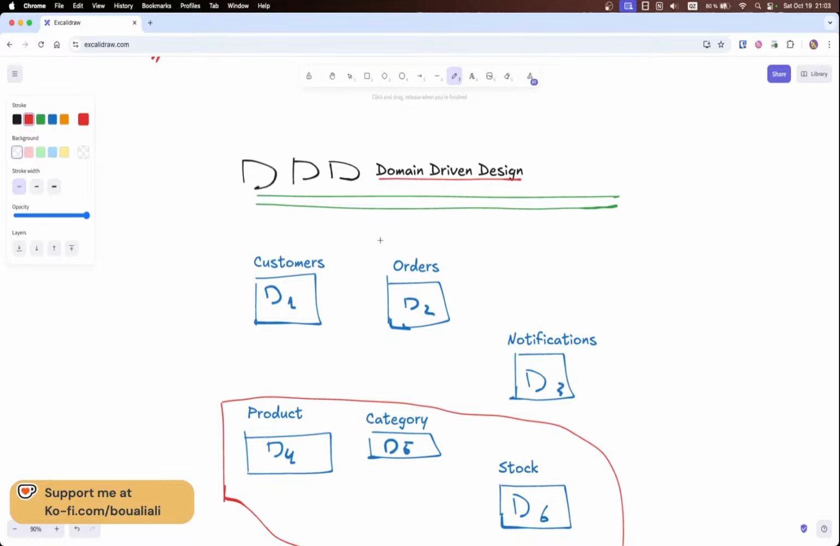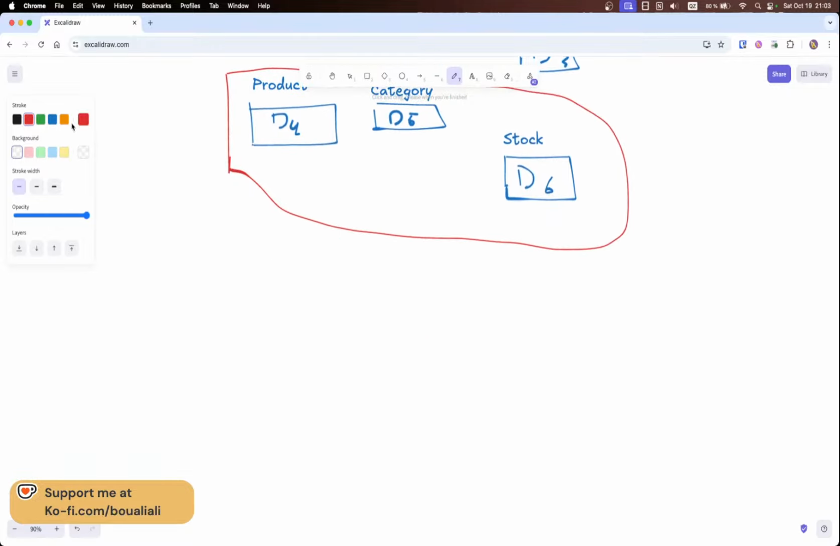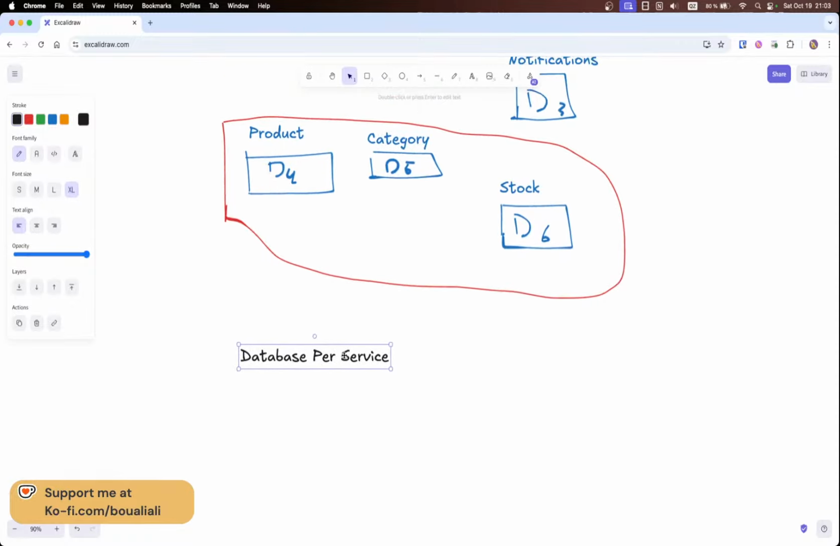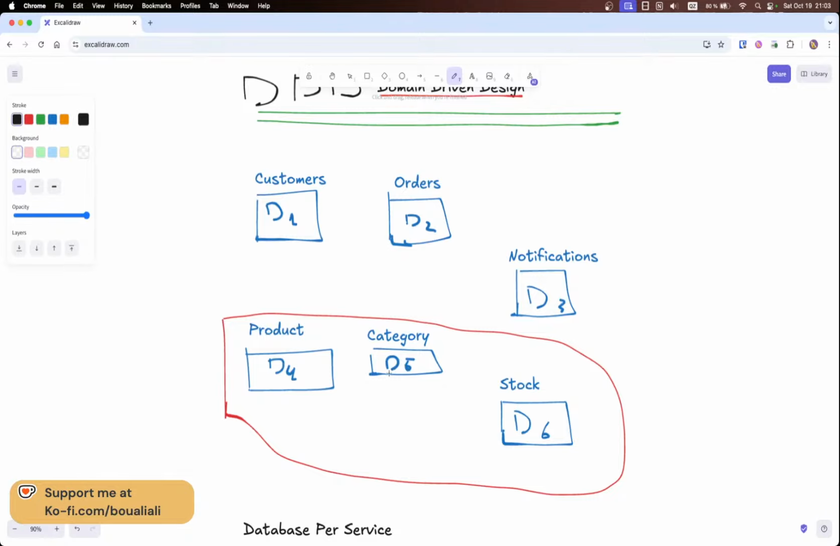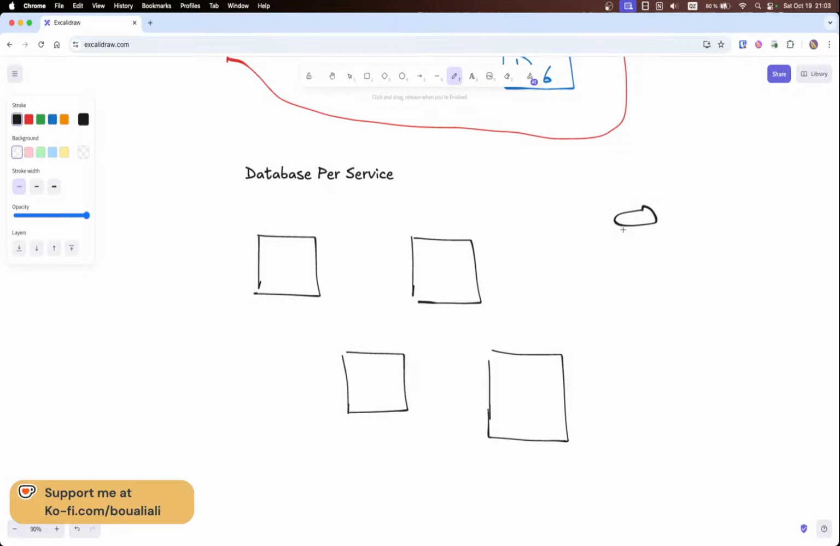Then after DDD, one of the patterns is called database per service. When we talk about microservices, we need a database per service. So why do we need that? Let's imagine all these microservices that we have right here. Let me draw something new: microservice 1, microservice 2, microservice 3, and maybe 4, for example. And here we have our database.